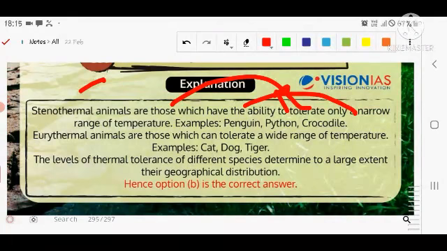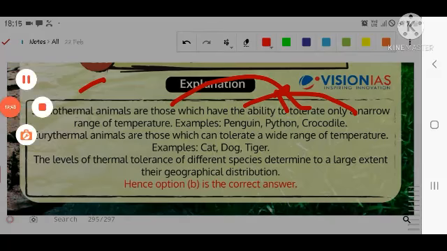Eurythermal is nothing but they can tolerate a wide range of temperature. For example, cat, dog, tiger and humans are also included in this. The level of thermal tolerance of different species determines to a large extent their geographical distribution. By this we are ending the session.